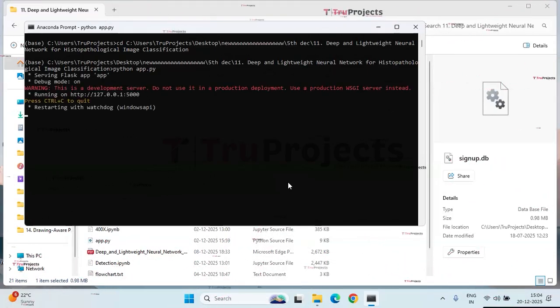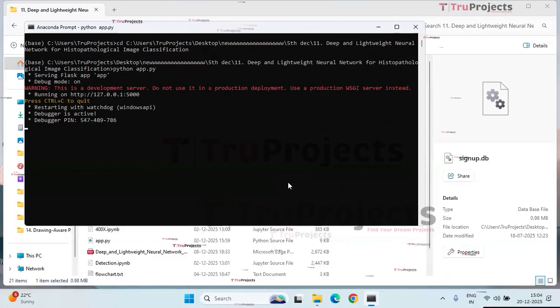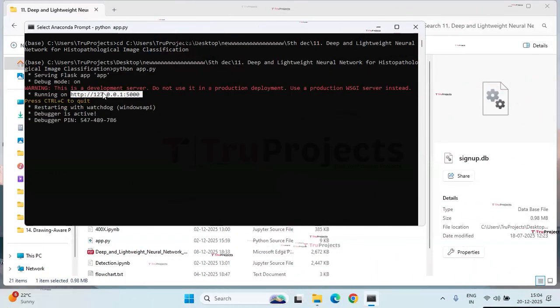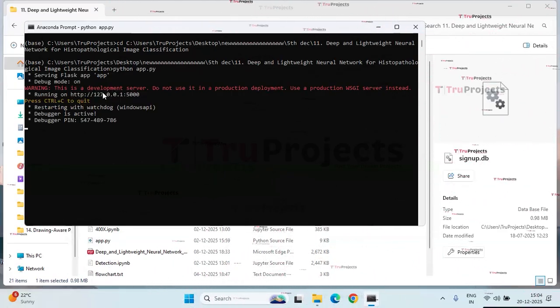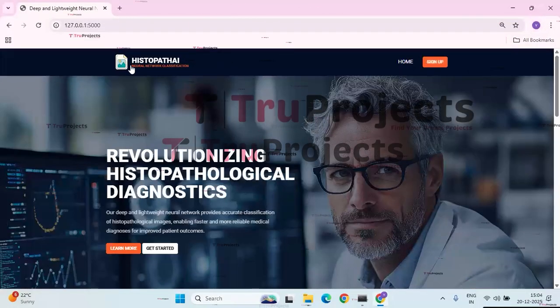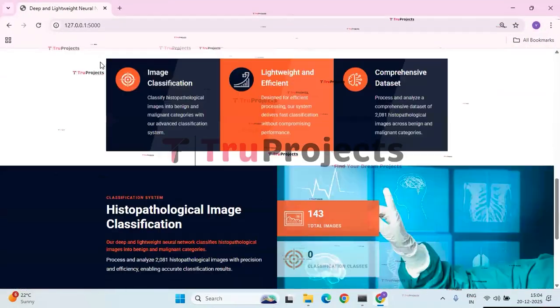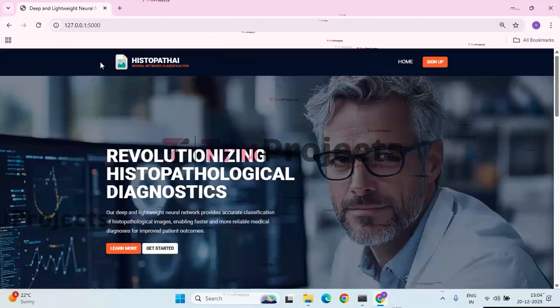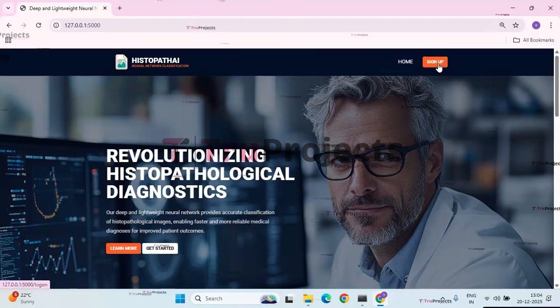After running the app.py file, the Flask framework will host the application locally at the default address with the port number of 5000. Copy the local link provided by the framework and paste it into any web browser. I prefer Chrome. The home page of the project should now be displayed in the browser. This is a front-end built using the Flask framework. In this page, we have home button and sign up button.